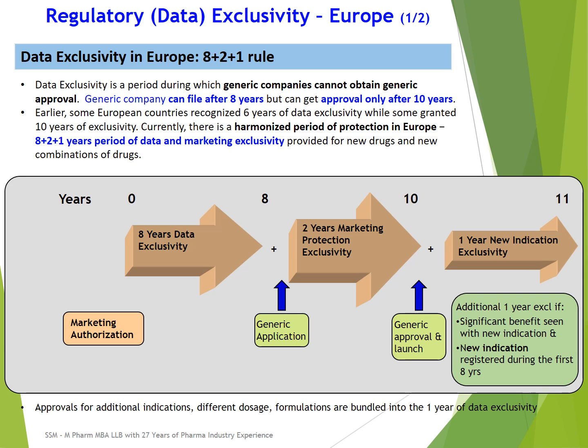And there is a possibility of a further 1 year of new indication exclusivity if the innovator company submits data for a new indication and proves that there is a significant benefit seen with the new indication with their product. And if this new indication is approved during the 8 years of data exclusivity, before generic application filing, then only it is eligible for this one extra year of new indication exclusivity.